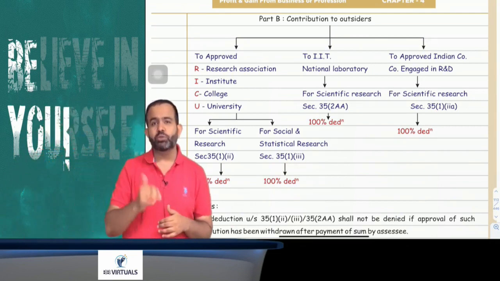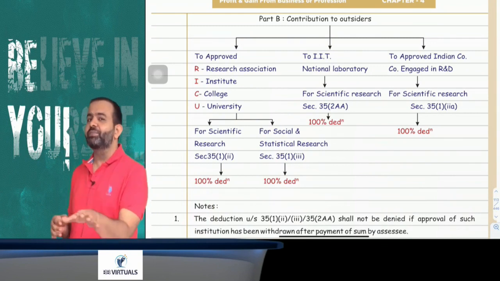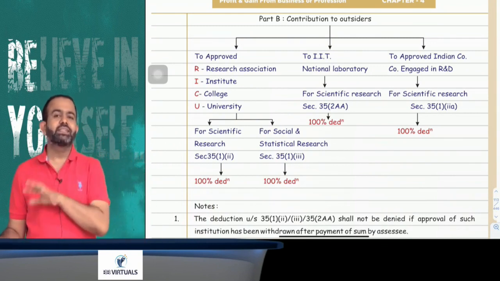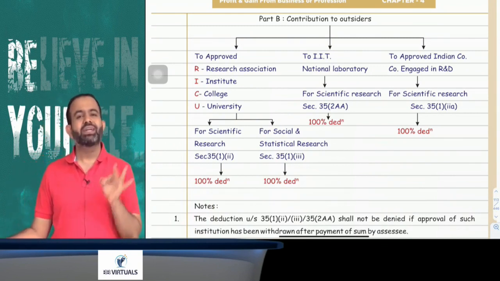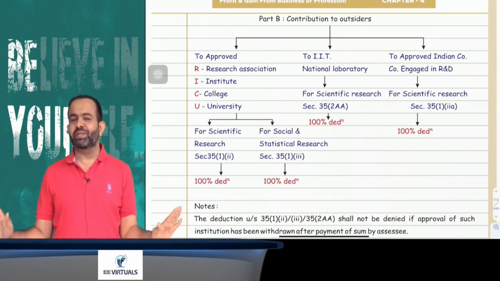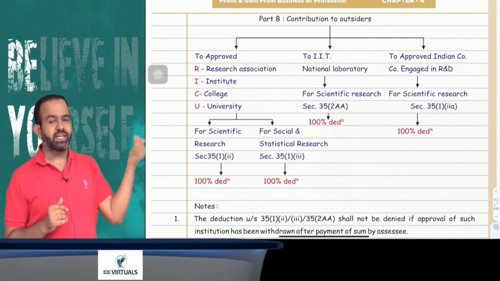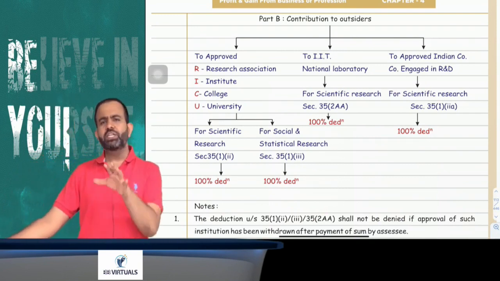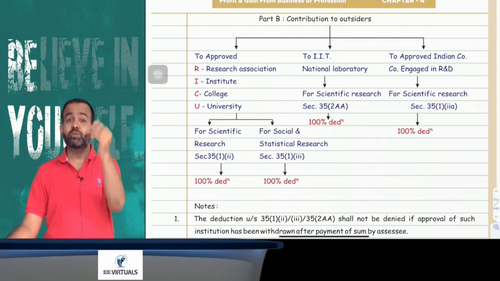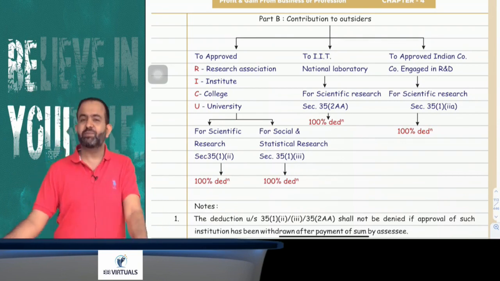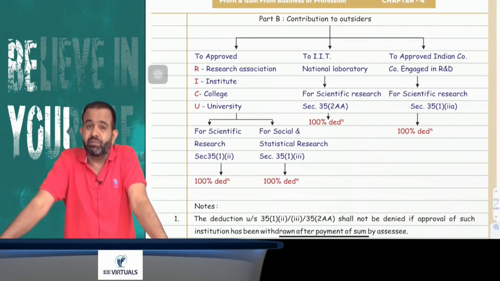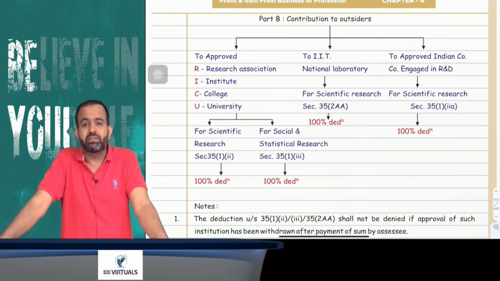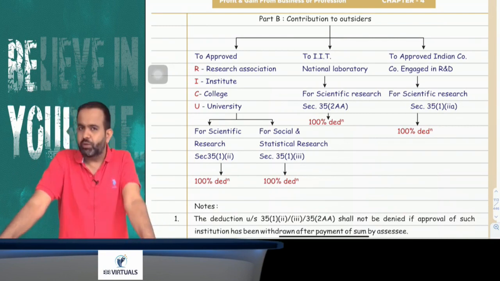If it is made for social and statistical research, then also 100% deduction is allowed. Guys, till last year there was 150% deduction, but now it is 100% deduction. So just remember that even if donation is made for scientific research or social and statistical research, 100% deduction is allowed. If donation is made to the IIT or national laboratory, then also 100% deduction is allowed. And if donation is made to any Indian company engaged in research and development, and the donation is made for scientific research, then also 100% deduction is allowed. You got my point or not?